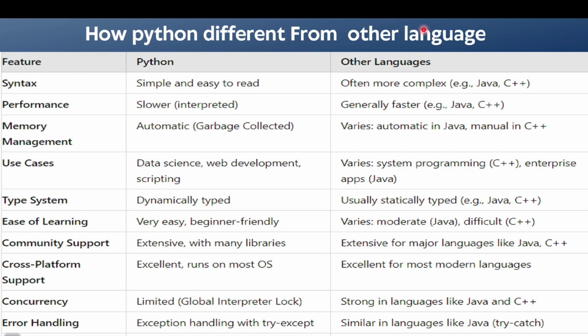How is Python different from other languages? Here also some major points of Python are mentioned, and basically a comparison is given between Python and other programming languages. Python is simple and easy to read, slower, automatic, data science, web development, scripting. You all can see this and make note of these points.